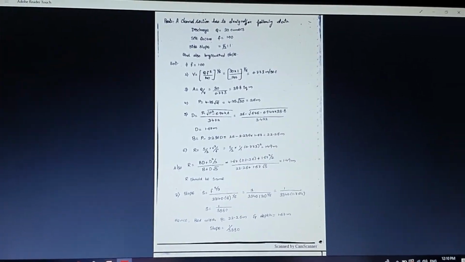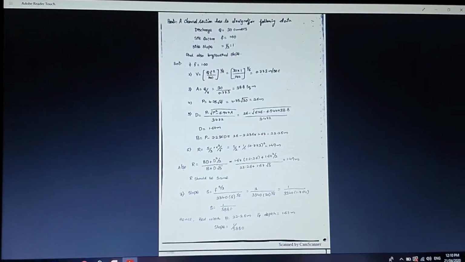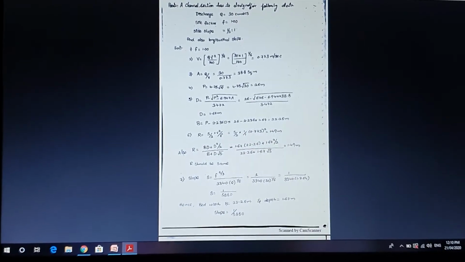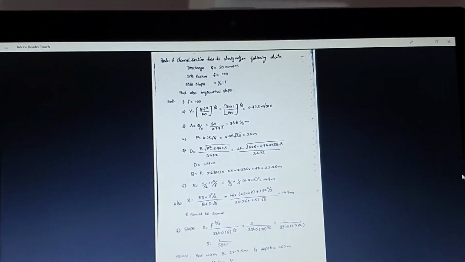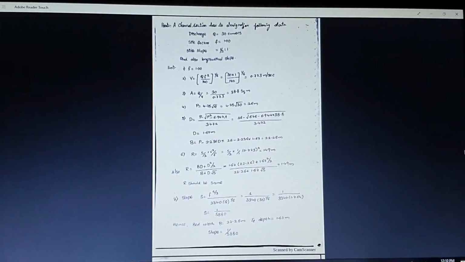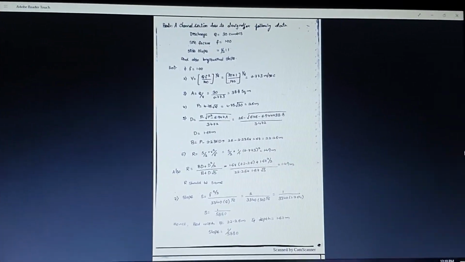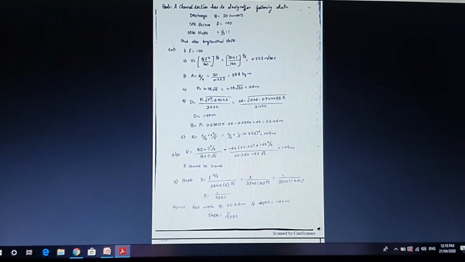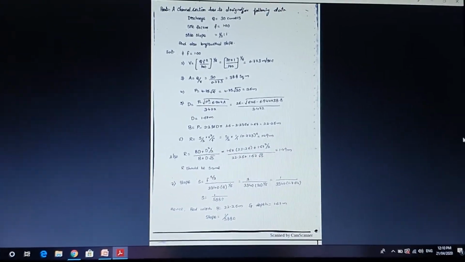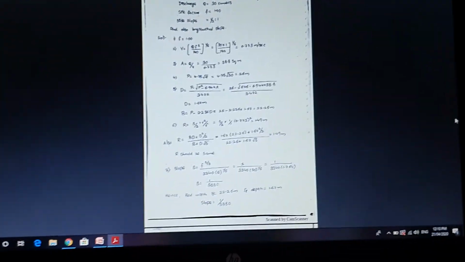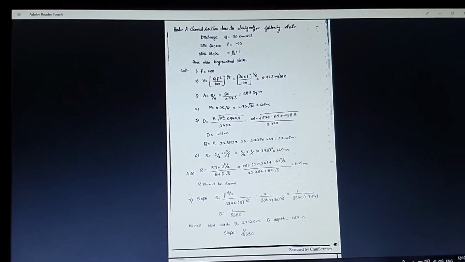And in the sixth step, you need to get both the R values the same. One R value we calculate in terms of the silt factor, and the other value in terms of the regular formula, which we have already used in Kennedy's theory. So R is equal to 5 by 2 into V square by F. What is the V value we got? 0.773 square by the F value 1 into 5 by 2. So the value of R we got in terms of silt factor and velocity is 1.49.